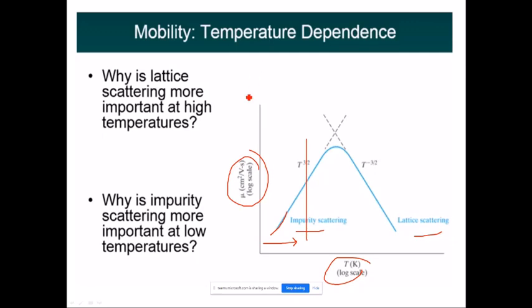So what we are seeing here, the impurity scattering, what we have seen, as the temperature increases, the mobility increases. In the previous slide we have concluded why? Because it is having the relationship of T raised to 3 by 2 in the lattice scattering. Okay, so here it is misprinted. It should be plus here and it should be minus here.